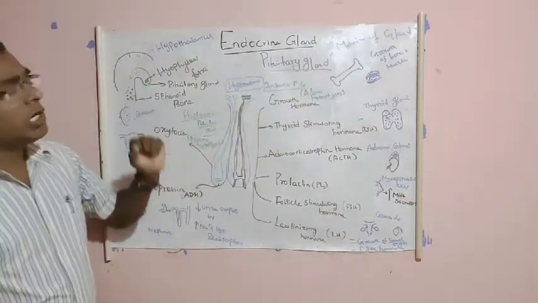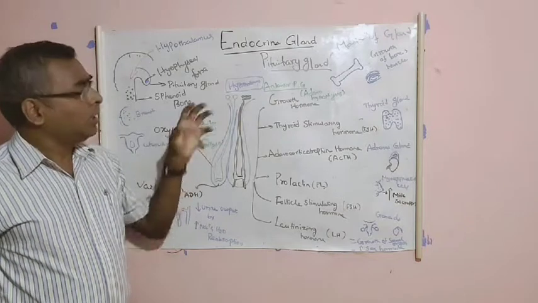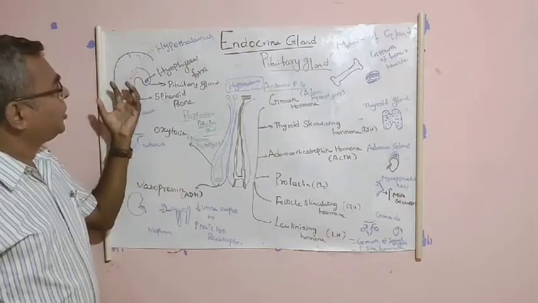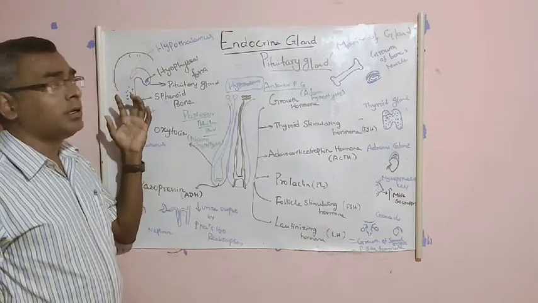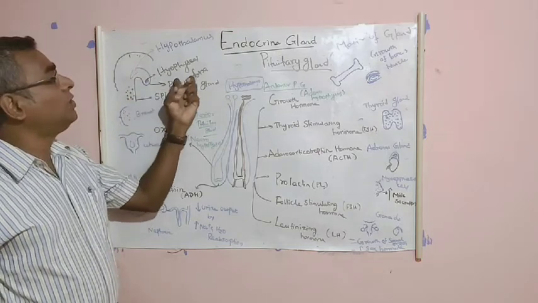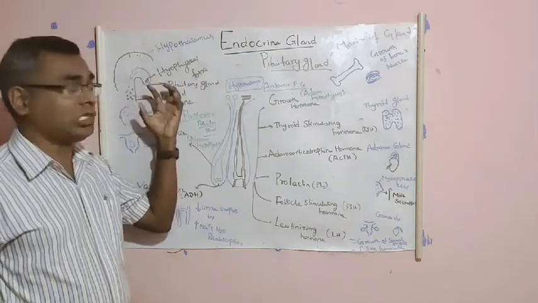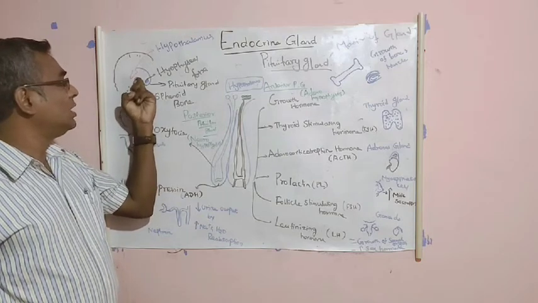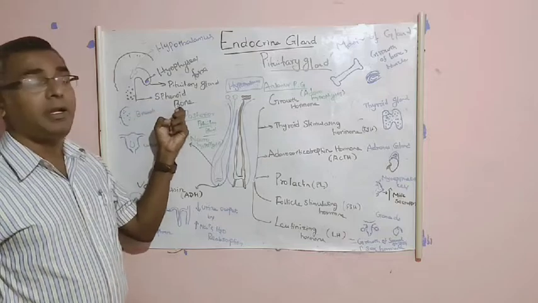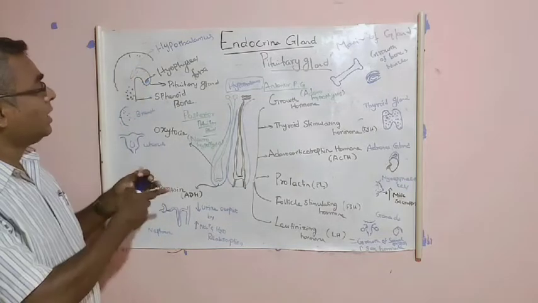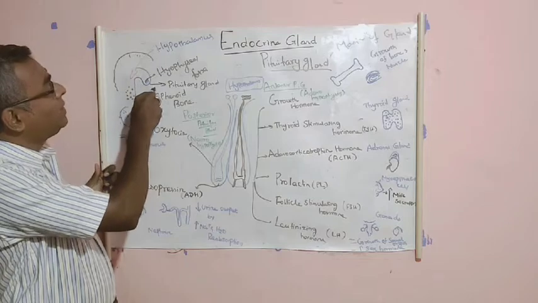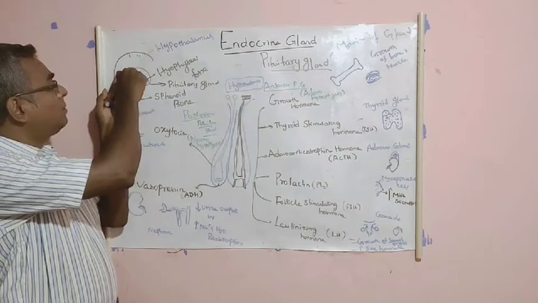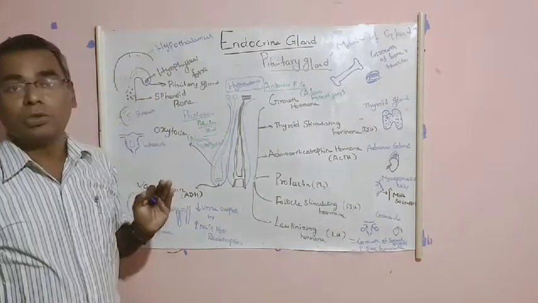And let's see the location of this pituitary gland. And you'll see what hormones are secreted and what the functions of these hormones are. This pituitary gland is located in our brain, in a region called the hypophyseal fossa. It is present in the hypophyseal fossa. This region is present over the sphenoid bone. Here one small gap is there. In this gap only, the pea-shaped pituitary gland is located, and this gland is present just below the hypothalamus.